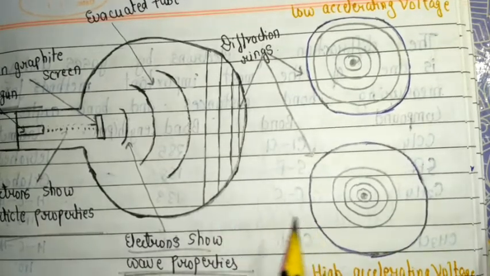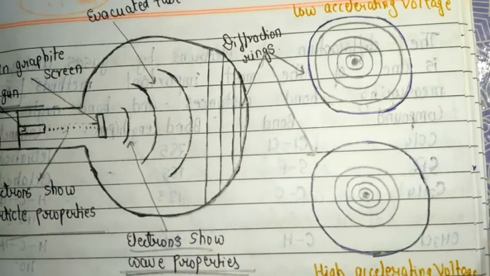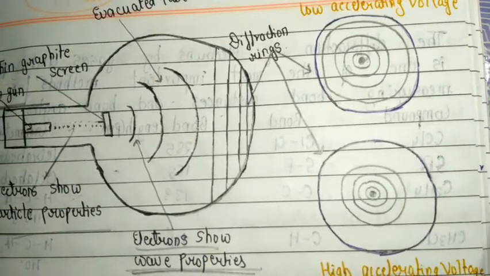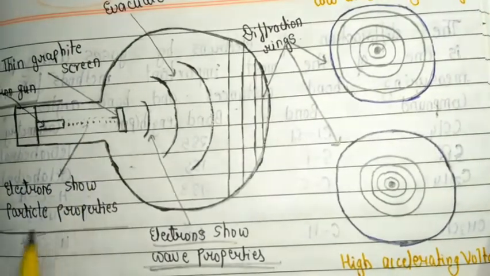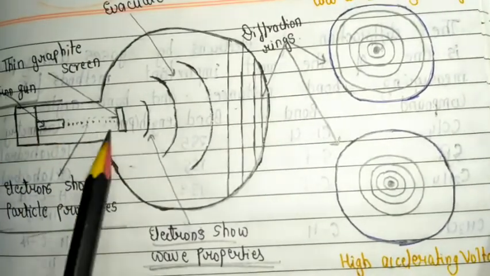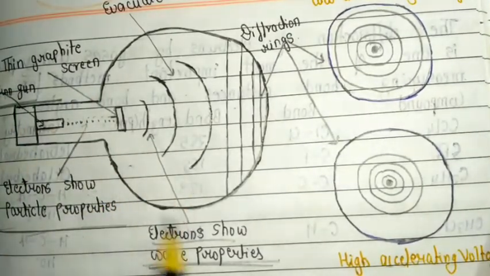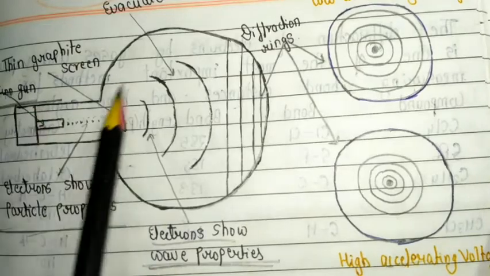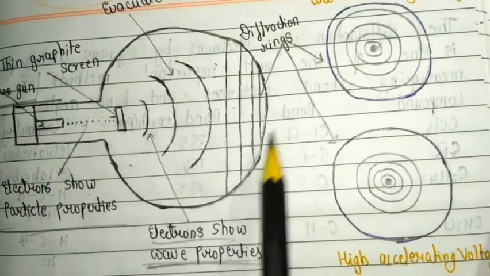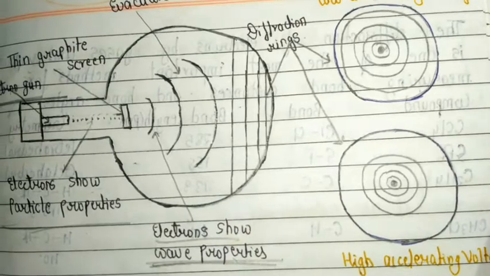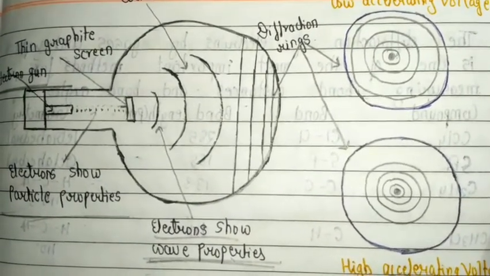So these are the basic instrumentation parts of electron diffraction, and this is the basic diagram to understand the concept. The electron gun produces the electron beam, and the electron shows particle property before it passes through the thin graphite screen. After it passes through the thin graphite screen, the electron shows wave properties, and then we get two diffraction rings. So this is the basic instrumentation of electron diffraction.